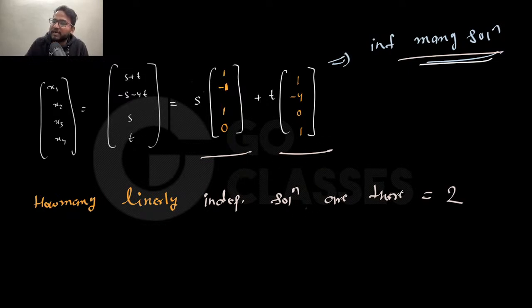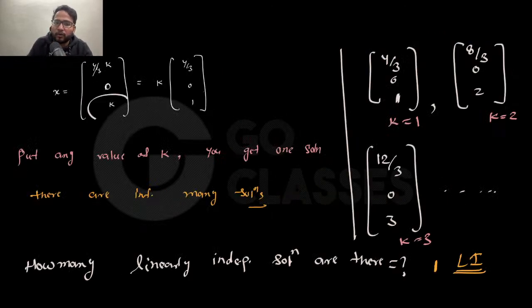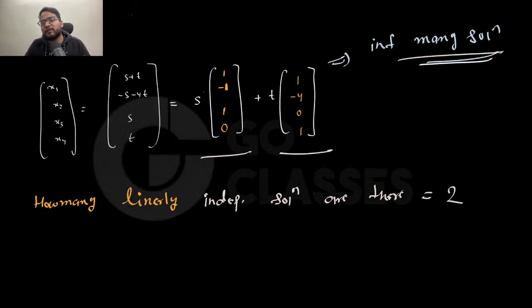If I ask how many linearly independent solutions, then you will say, tell me how many free variables are there. See, earlier you had just one free variable, right? If there is one free variable, then you will have this form, k times this vector. If there are two free variables, s and t, then you will have two vectors, something like this. Then the number of linearly independent solutions is also 2.